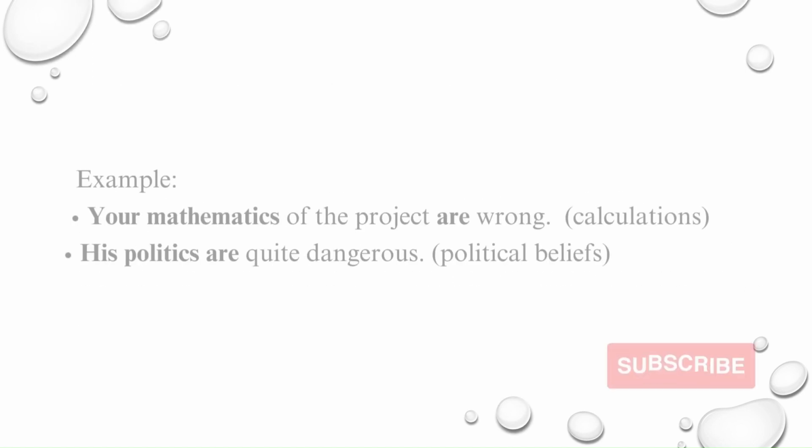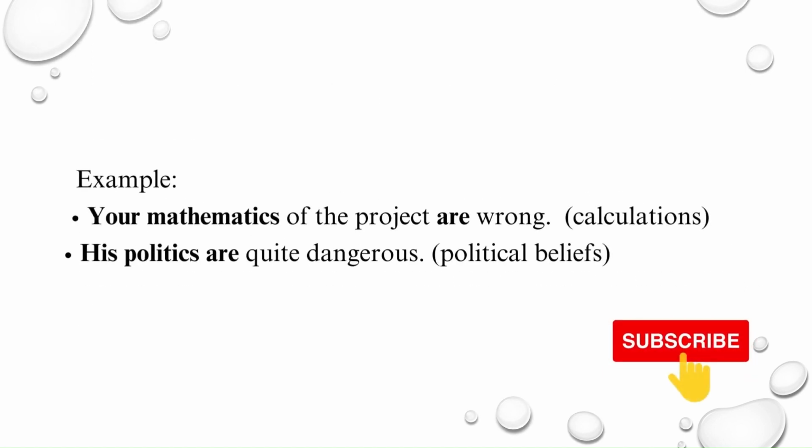Example. One. Your mathematics of the project are wrong. Here, your mathematics is referring to calculations. Two. His politics are quite dangerous. His politics, used in this context, refers to his political beliefs.